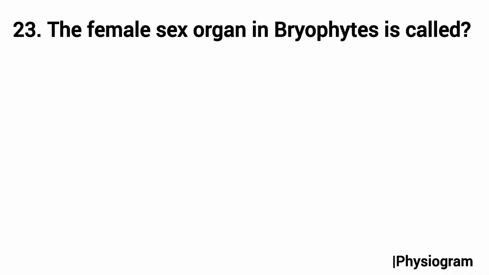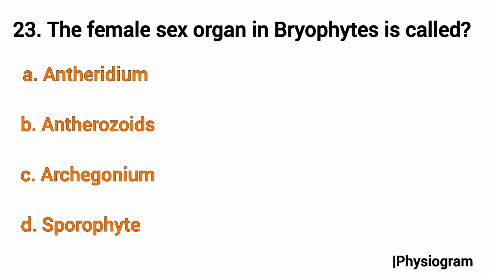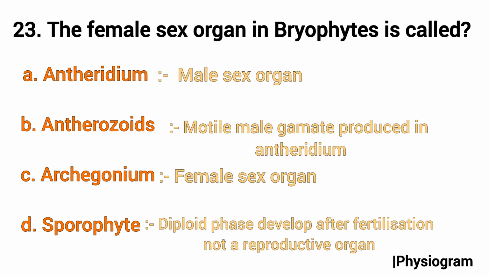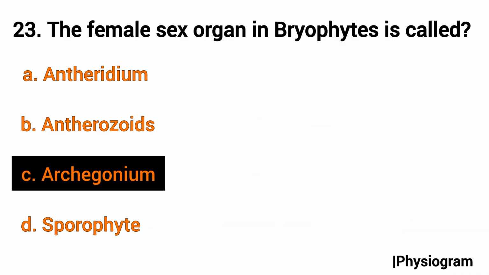Next question, number 23, is from the plant kingdom chapter, topic bryophytes. The female sex organ in bryophytes is called: option A, antheridium; B, antherozoids; C, archegonium; and D, sporophyte. Option A, antheridium, is the male sex organ. B, antherozoids, is the motile male gamete produced in the antheridium. C, archegonium, is the female sex organ. And D, the sporophyte, is the diploid phase that develops after fertilization and is not a reproductive organ. So the correct answer will be option C, that is archegonium.